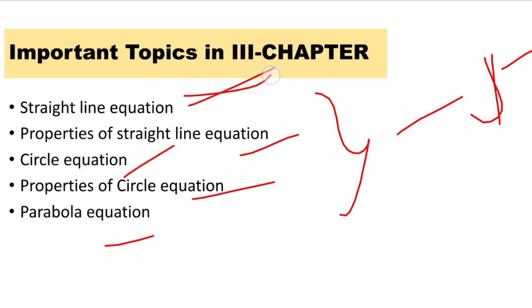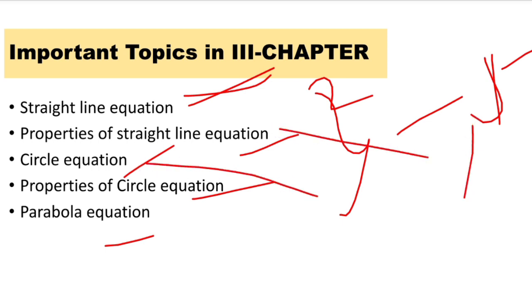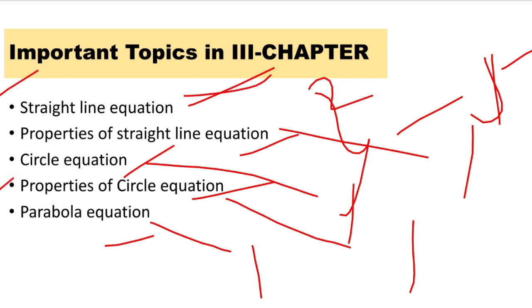From straight line equation we can expect 2 marks and from properties of straight line equation we can expect 1 mark. From circle equation we can expect 1 mark, from properties of circle equation 1 mark, and from parabola equation 1 mark. These are the most important and most repeated topics from analytical geometry. These are somewhat problem solving, but if we understand each concept we can crack the topics easily and score these 6 marks of weightage easily.